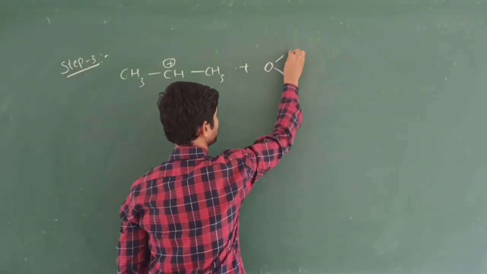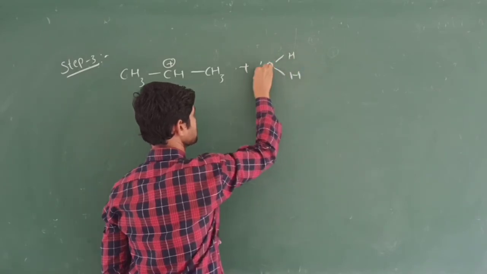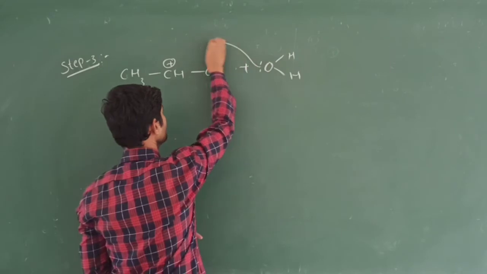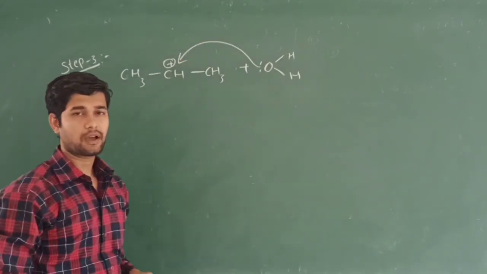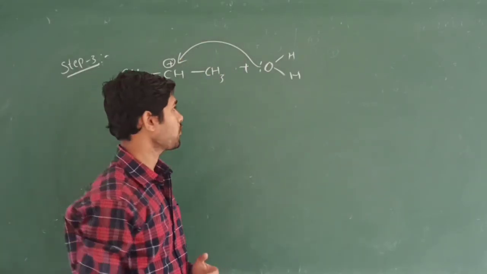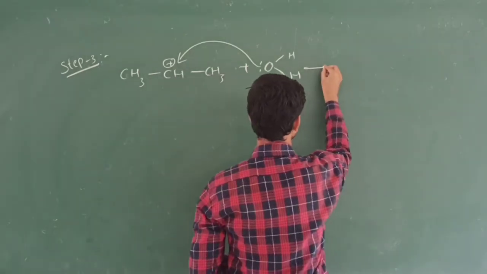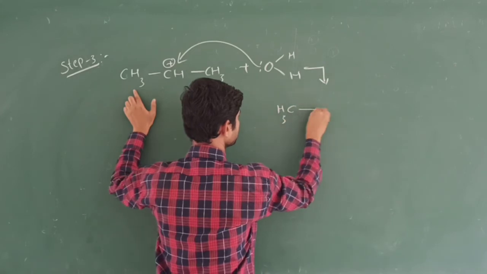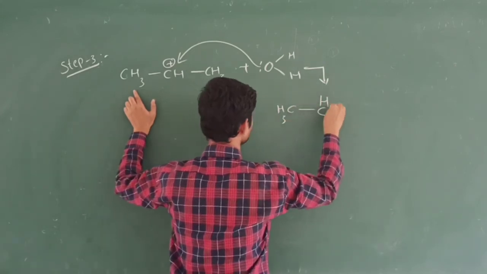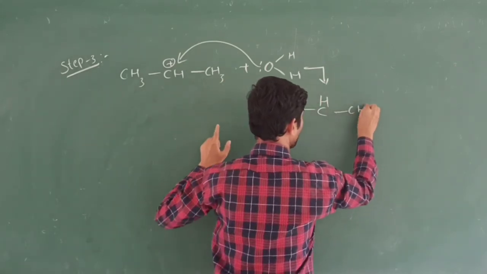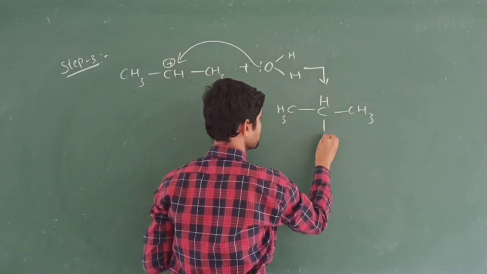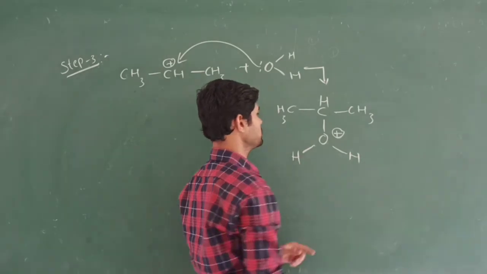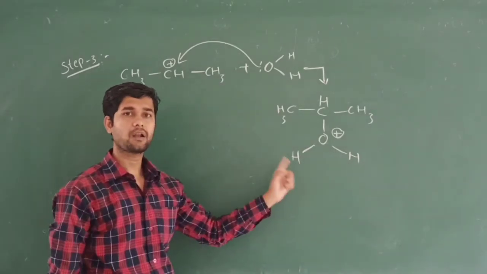This carbocation formed because it is the secondary carbocation, and this compound is going to react with the water molecule. The oxygen of the water molecule, which contains a lone pair of electrons, is going to attack this carbon. So we get the protonated alcohol. We should write it as CH3 CH, and this CH3 group, and the remaining as shown. This is called protonated alcohol.